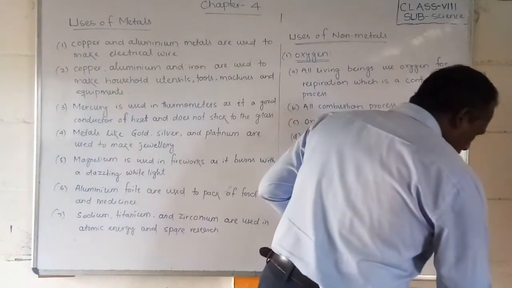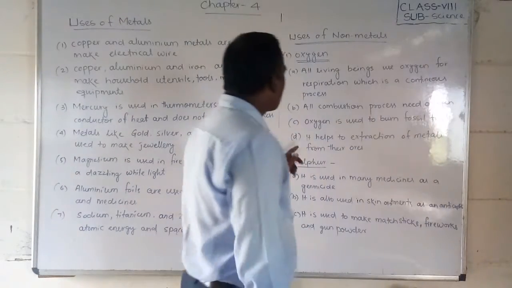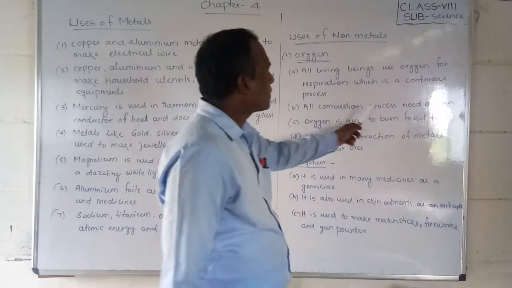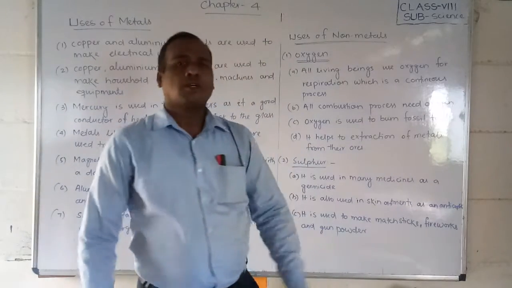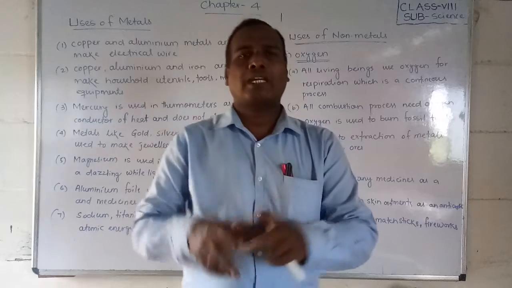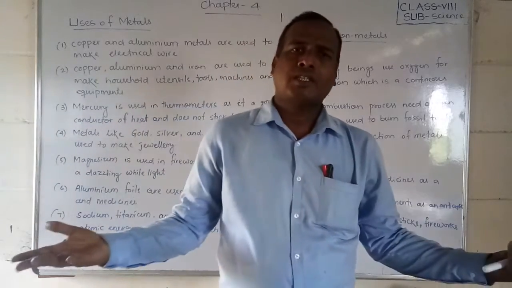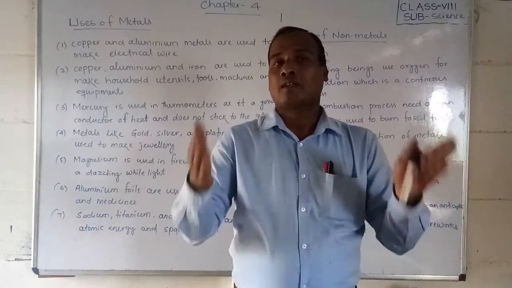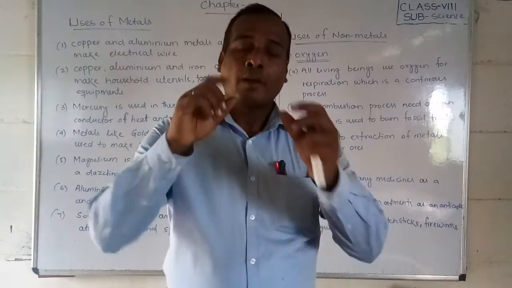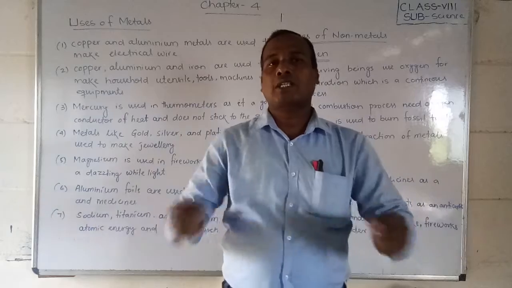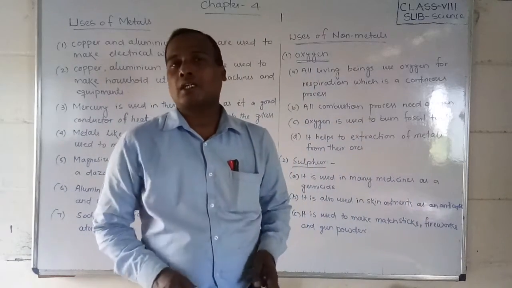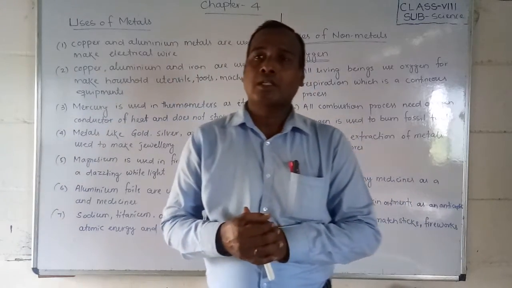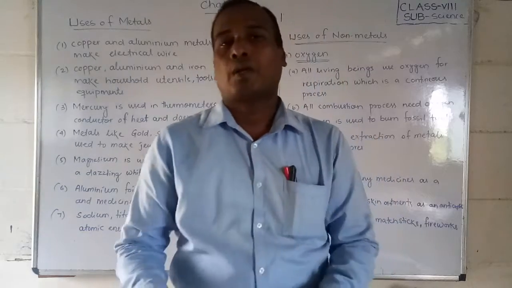Okay students, all combustion processes need oxygen. Whenever we are burning, cooking, or burning anything, without oxygen we cannot burn. Even petrol, if you keep a fire to it without oxygen, it does not catch fire, because oxygen helps to burn.